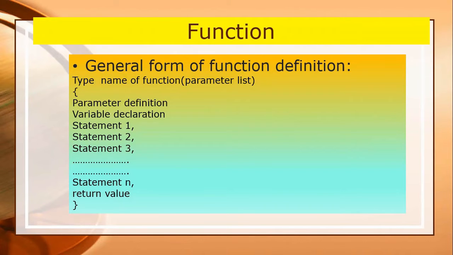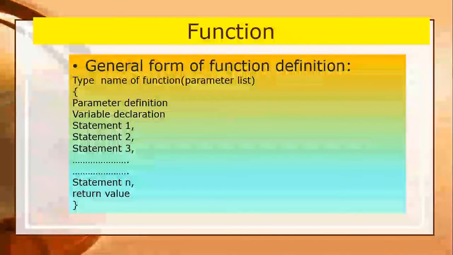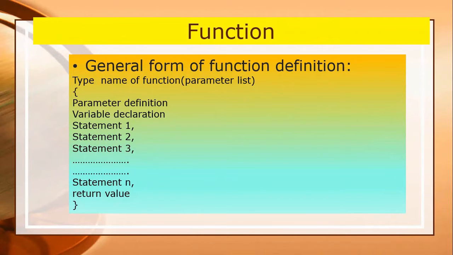Here return is a keyword used to send the output of the function back to the calling function. It is a means of communication from the called function to the calling function. There may be one or more return statements. When a return is encountered, the control is transferred to the calling function.